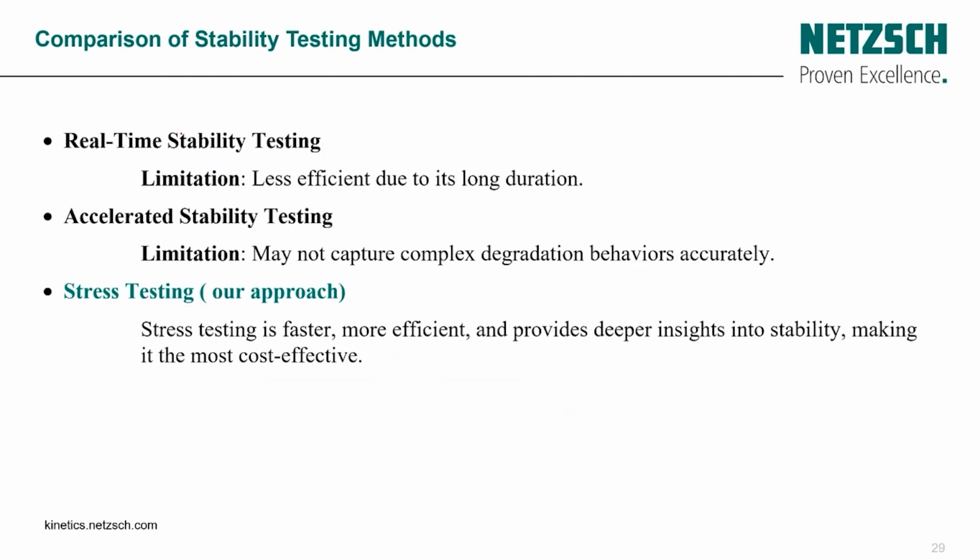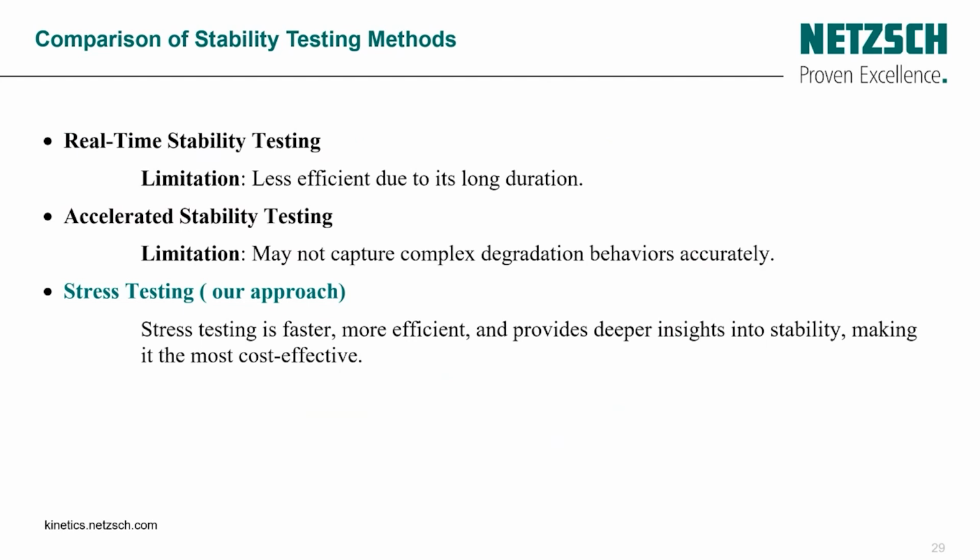Here is a comparison between the different testing methods. We have the real time, which is the most accurate and reflects the actual storage condition, and it's required for regulatory approval. But the disadvantage is that it's time consuming, taking months or even years, and quite expensive. And we also have the accelerated stability, which takes just a few weeks, but the extrapolated results may not always reflect the real condition.